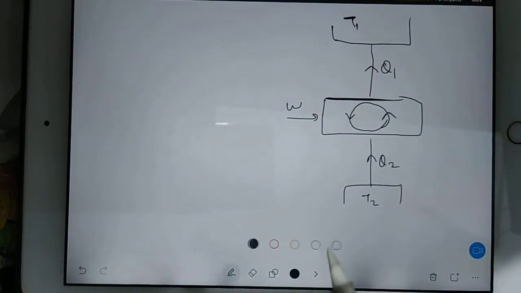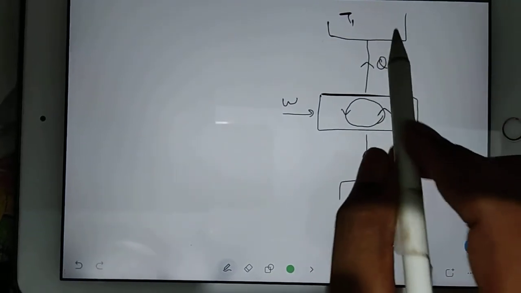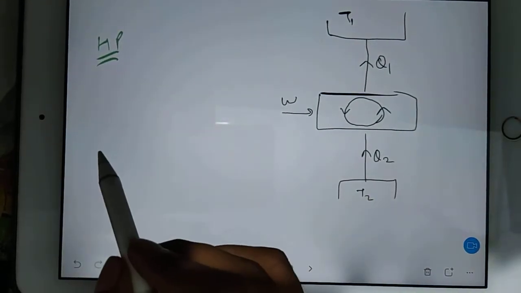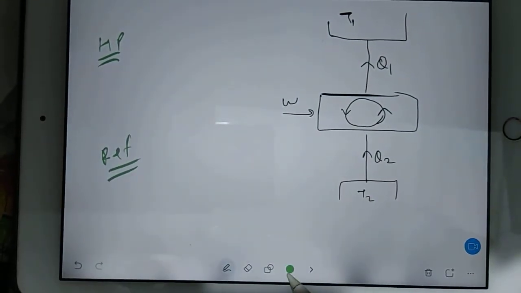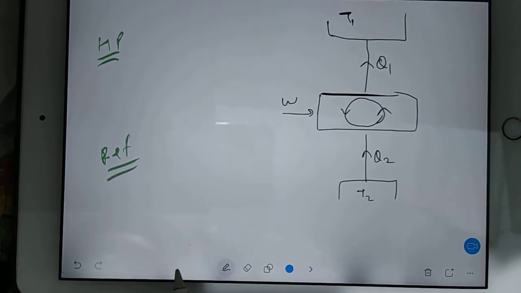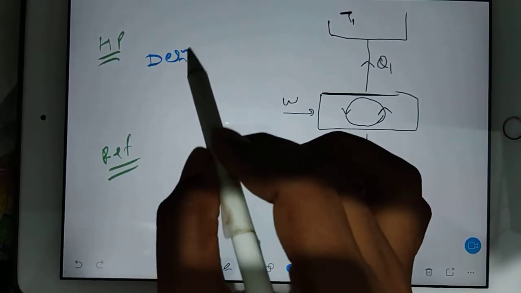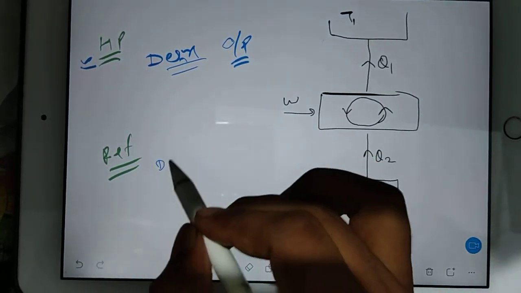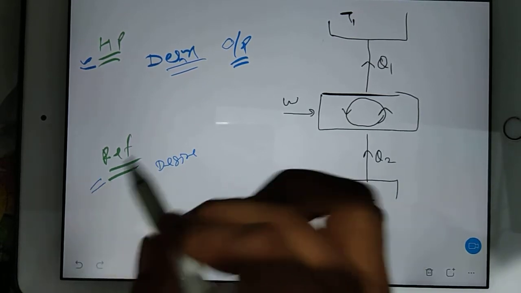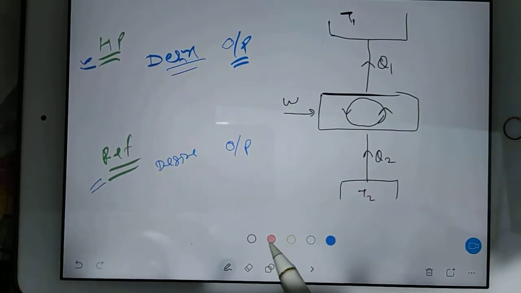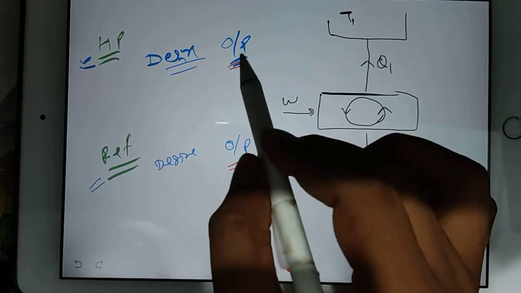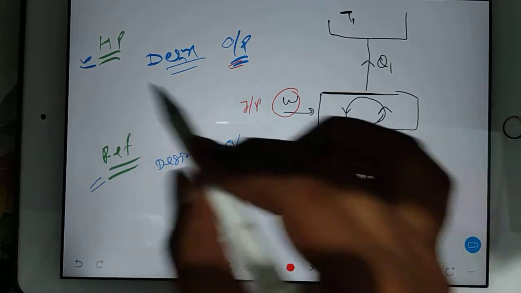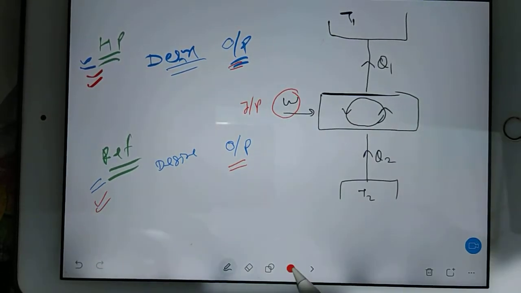Okay, imagine the same diagram is your heat pump and the same diagram is your refrigerator. So try to understand what your desire is in the case of a heat pump. That is the output of the machine. What is your desire in the case of a refrigerator? That is your output. To achieve this desire, you have to supply some work done. So work done is always your input in both cases, heat pump and refrigerator.